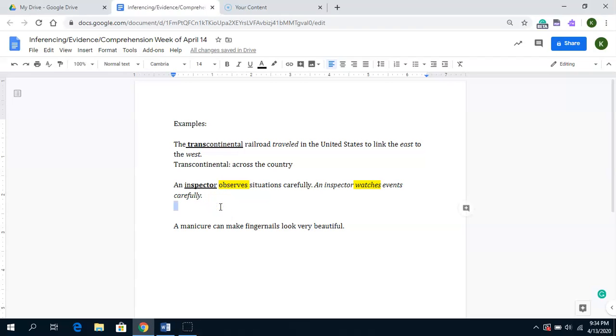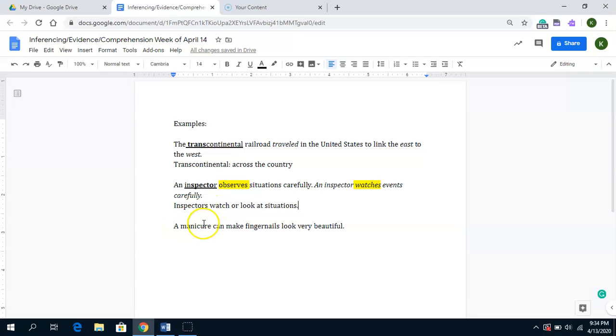So inspectors watch or look at situations. Okay? So that's really what we're looking for in your answer.